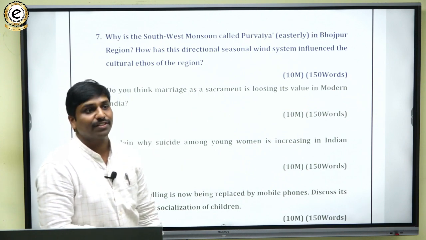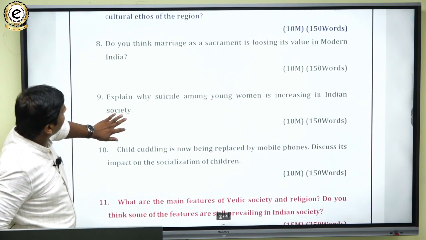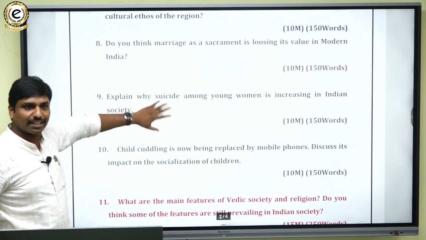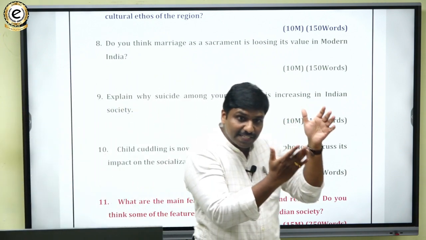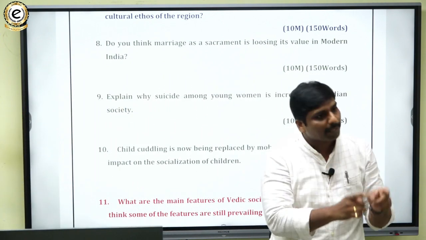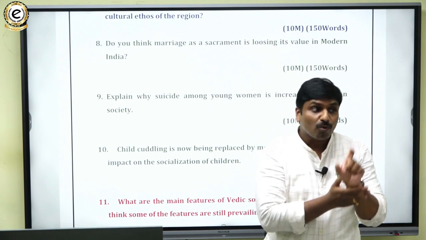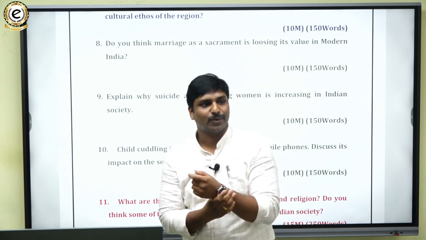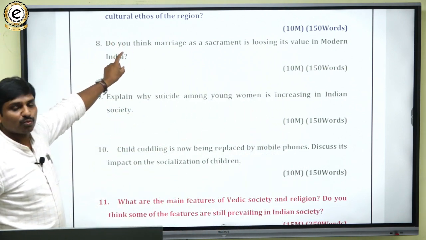So this was the fourth question from the geography section. Then look at the next section, that is the society section. Are you able to visualize the sequence in which they are going? In every paper there would be a sequence, whether it is GS1, GS2, GS3, questions would be given in such a manner. They will pick and give questions in that way. So look at the first question in Indian society.